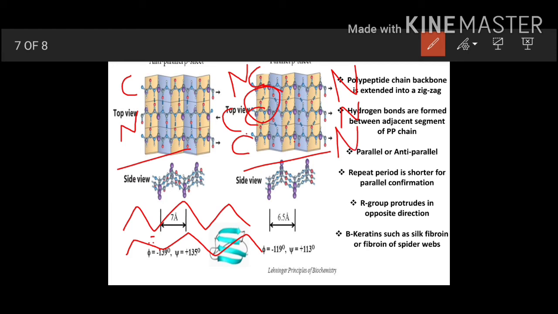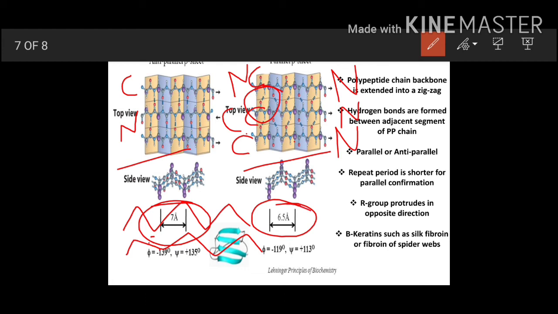Now for the parallel arrangement we have a repeat period shorter than the anti-parallel type of arrangement. Now you know the repeat, the single turn in the case of the alpha helix and the single chain zigzag arrangement in the case of the beta pleated sheet.